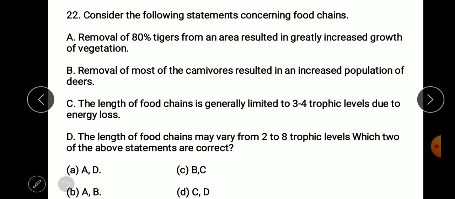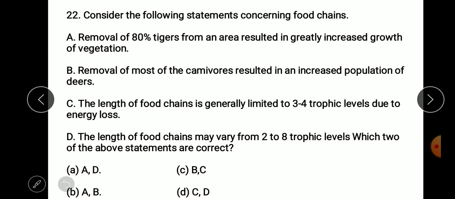Take the next question. Consider the following statements concerning food chain. One: Removal of 80% tigers from an area resulted in greatly increased growth of vegetation. Two: Removal of most of the carnivores resulted in increased population of deers. Three: The length of food chain is generally limited to 3 to 4 trophic levels due to energy loss, and four: the length of food chain may vary from 2 to 8 trophic levels. Which two of the above statements are correct? A, D, A, B, B, C, C, D.